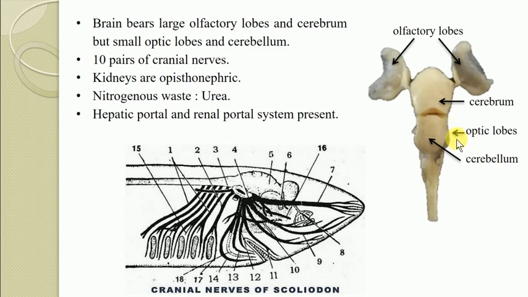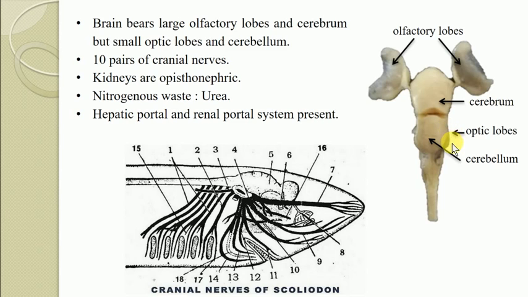You cannot see the optic lobe here because it is covered by the cerebellum from the dorsal side; it takes a position in the middle region as part of the midbrain.